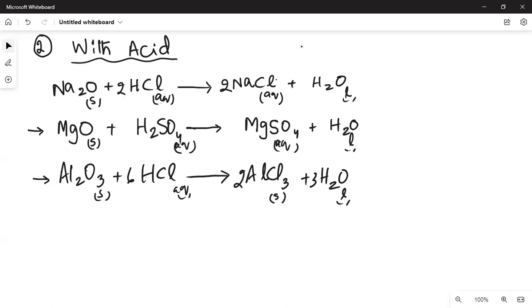All these reactions happen quite fast at room temperature. तो अगर मैं arrow पे heat वगैरह नहीं लिख रहा, that means all these reactions happen at room temperature. Easy reactions.